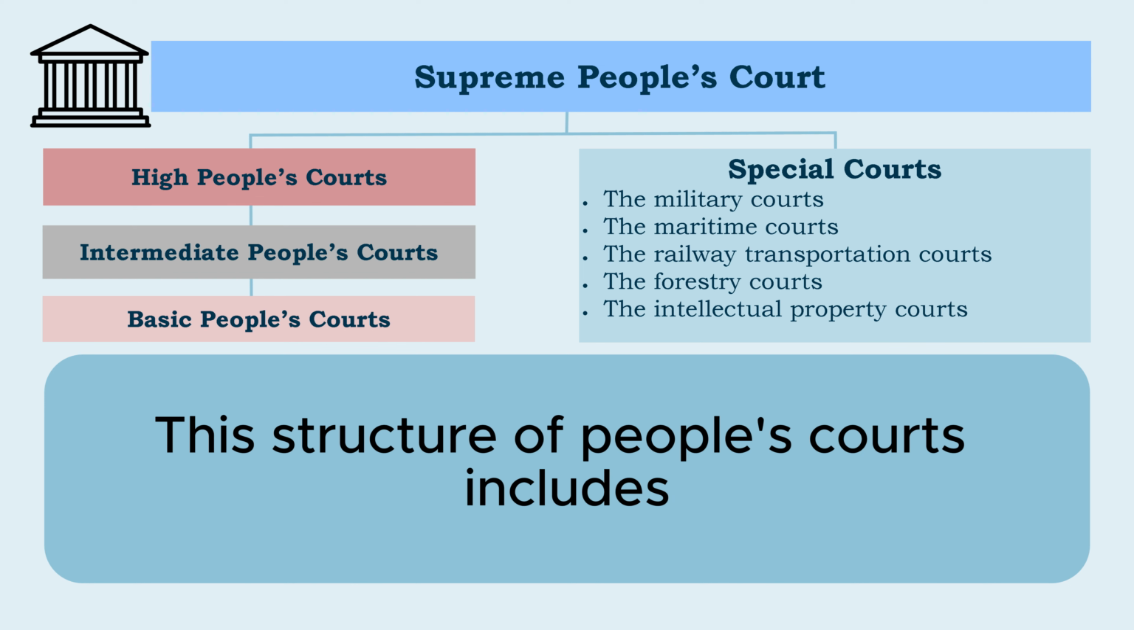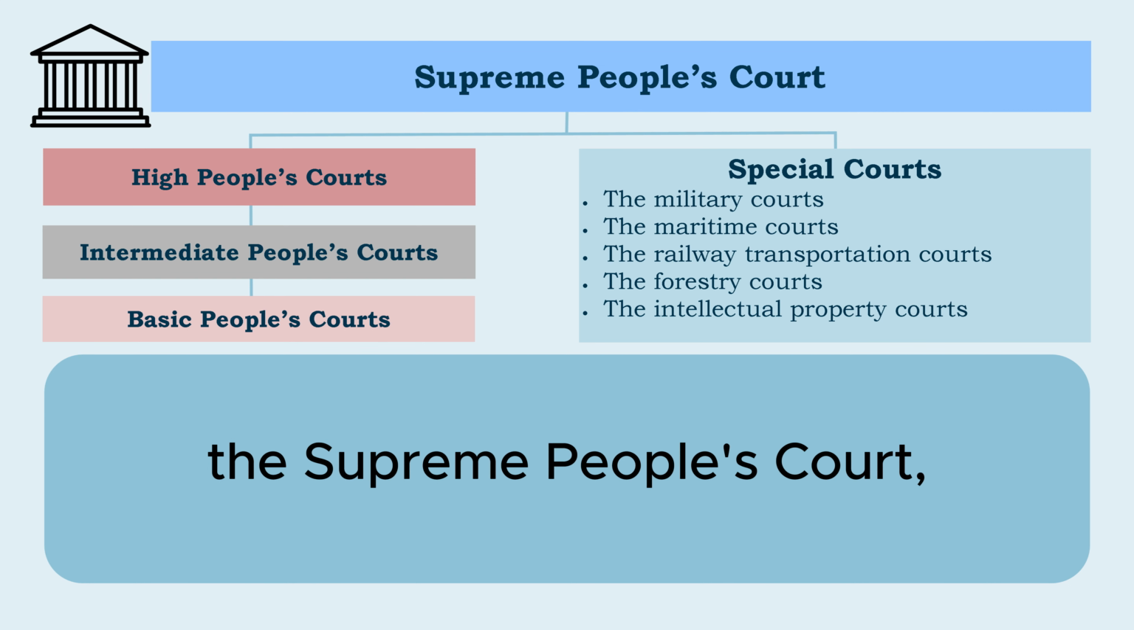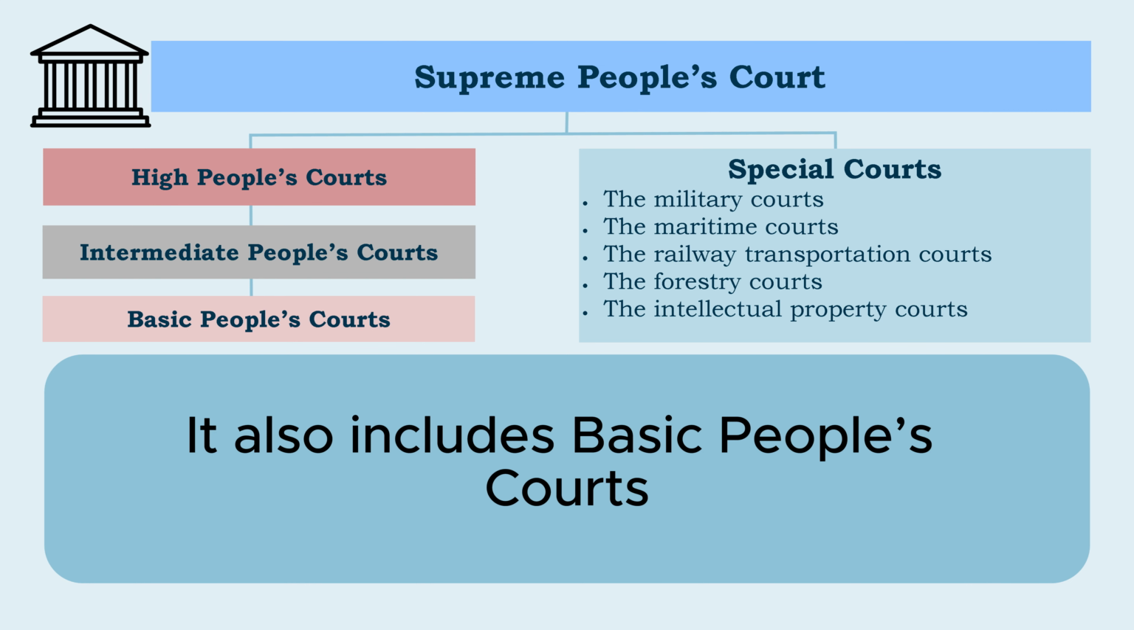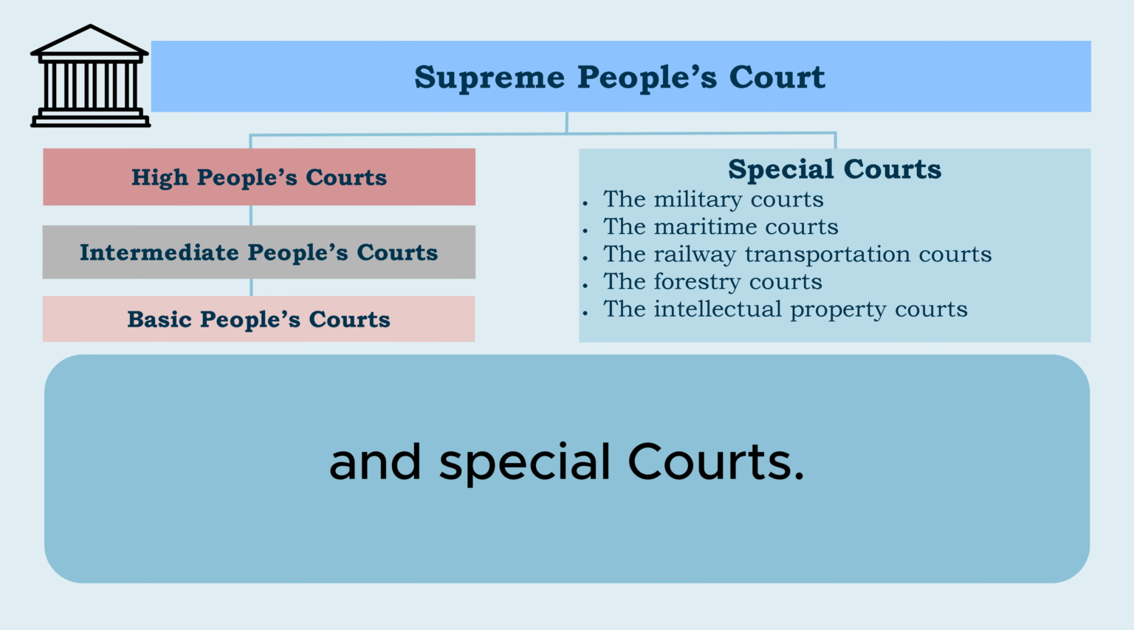This structure of people's courts includes the Supreme People's Court, High People's Courts, Intermediate People's Courts. It also includes Basic People's Courts and Special Courts.